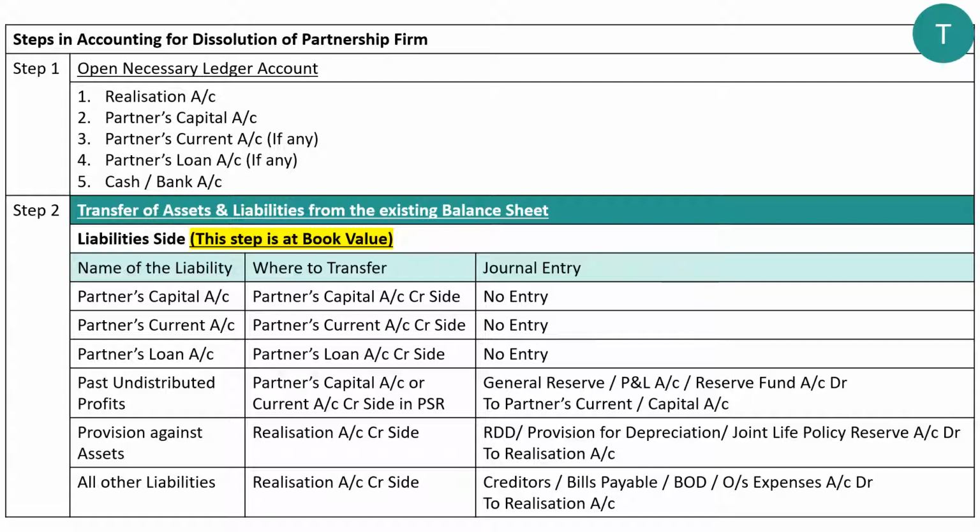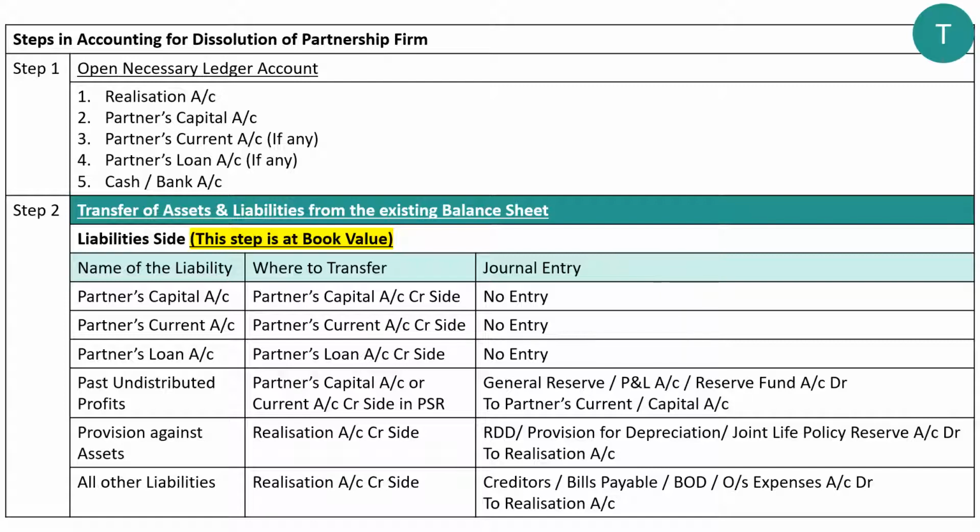So when you are going to a different ledger account than the given balance sheet, then you will have to pass a journal entry. Otherwise, if you are going to your own account, there is no need to pass any journal entry. So the first point is partners capital account, partners current account and partners loan account. The balances of these 3 accounts will be transferred to their own account credit side, and therefore there is no journal entry.